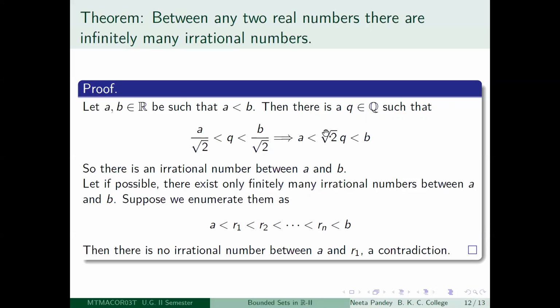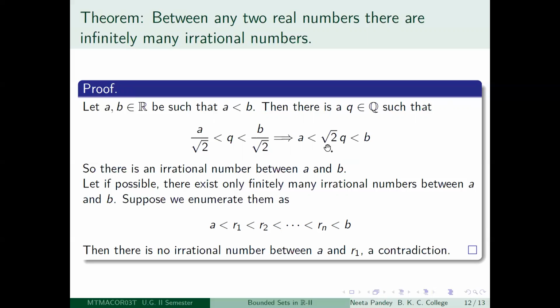Now what can you say about root 2 times Q? Q is a rational number. Root 2 is not a rational number. So root 2 times Q cannot be a rational number. Why? Okay, so there is one lacuna here. For the time being, let us assume that Q is non-zero and then I will justify.